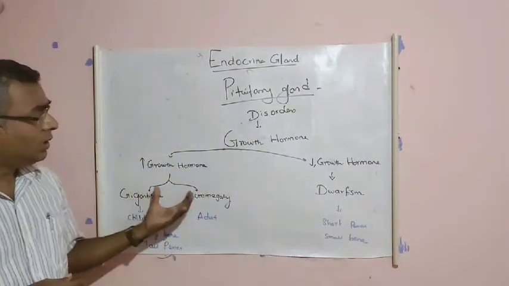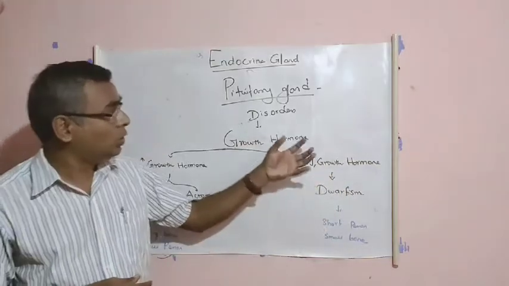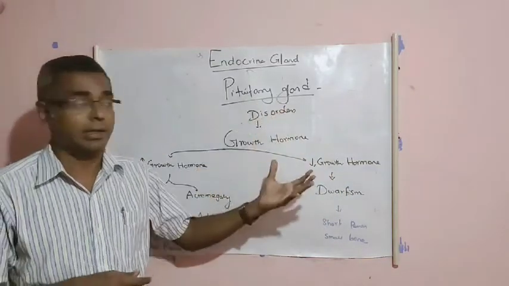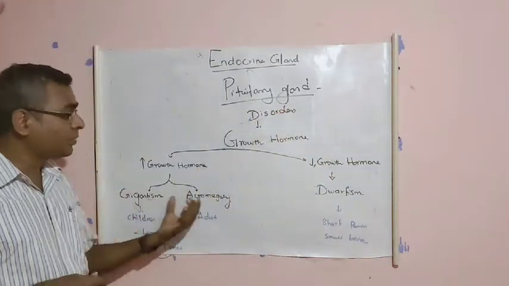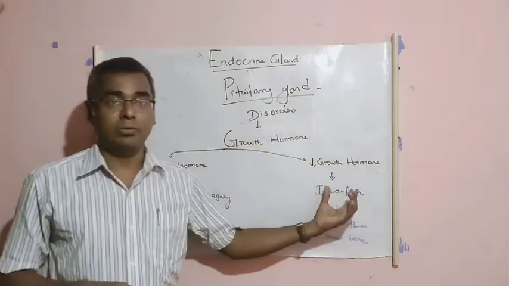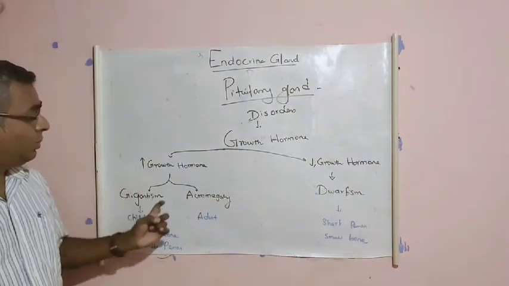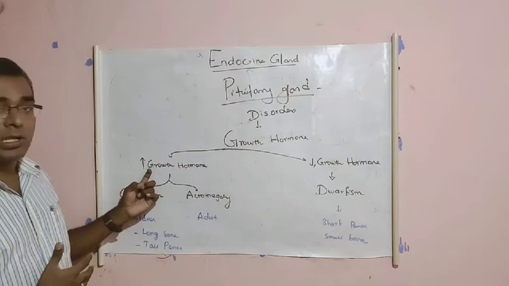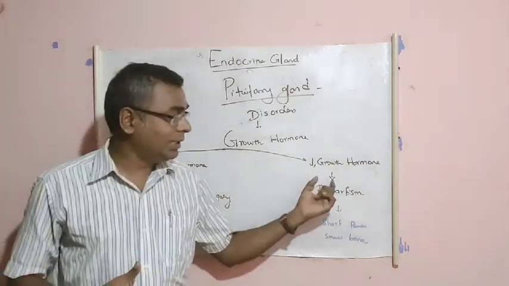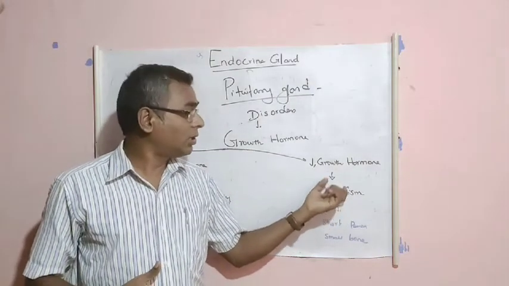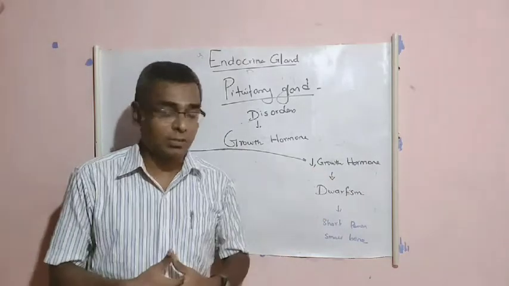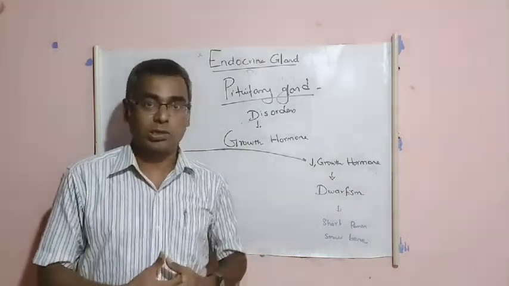These are the three important diseases that occur in the pituitary gland: gigantism, acromegaly, and dwarfism. The first two diseases occur because of the excessive secretion of the growth hormone, and dwarfism occurs because of the deficiency of the growth hormone.